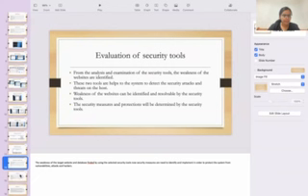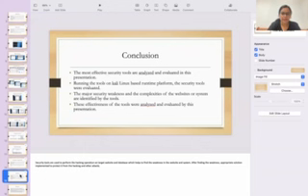After that, there is the conclusion of my assignment. The most effective security tools were analyzed and evaluated in this presentation. Running the tools on a Kali Linux-based platform, the security tools were evaluated. The major security weaknesses and complexities of the website or system are identified by the tools. The effectiveness of the tools was analyzed and evaluated in the presentation. Security tools are used to perform the hacking operation on the target website and database, which helps to find weaknesses in the website and system. After finding the weaknesses, appropriate solutions are implemented to protect it from hacking and other attacks.